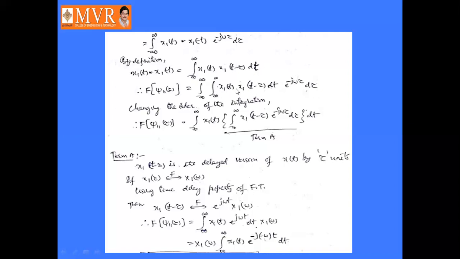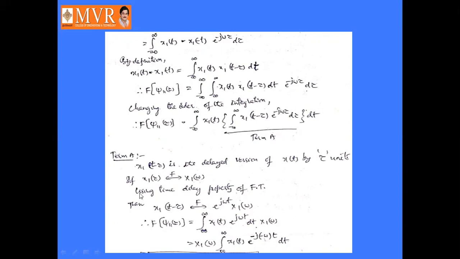Here we are interchanging the order of integration. Then it will become the Fourier transform of j11 of tau equal to integral minus infinity to infinity x1 of t into integral minus infinity to infinity x1 of t minus tau e power minus j omega tau d tau into dt. But the integral minus infinity to infinity x1 of t minus tau into e power minus j omega tau d tau is considered as term A.